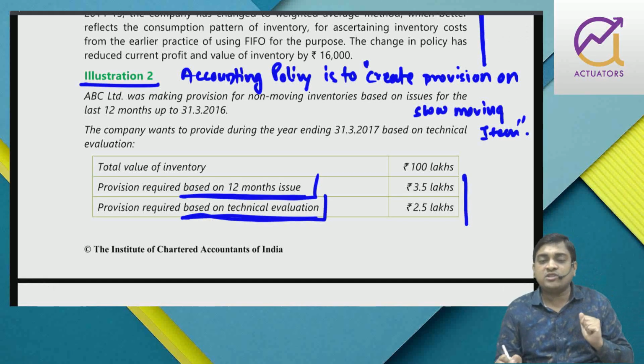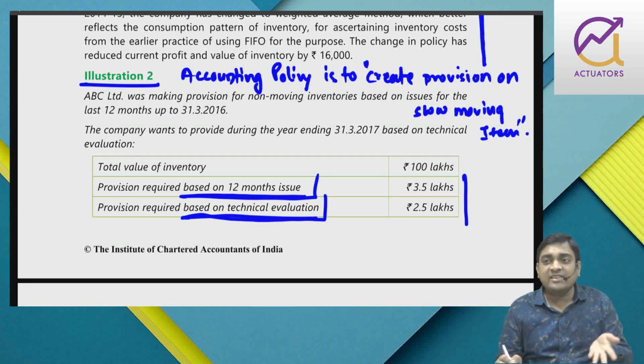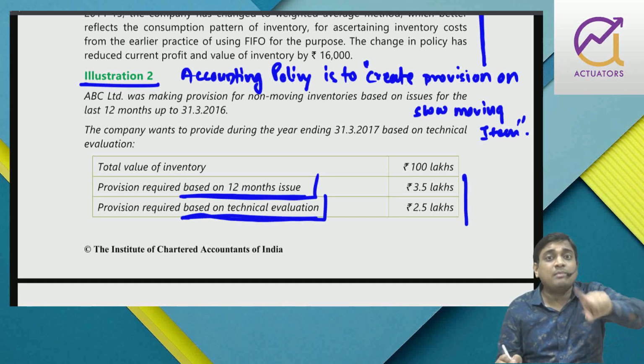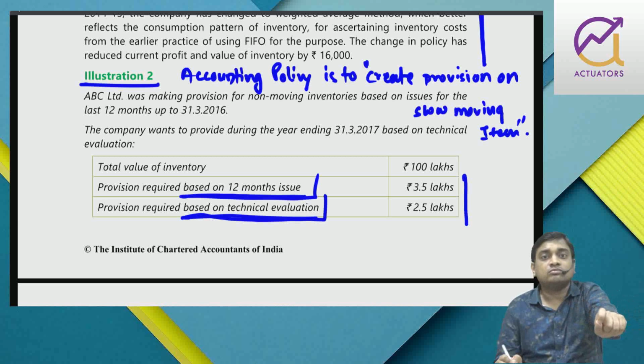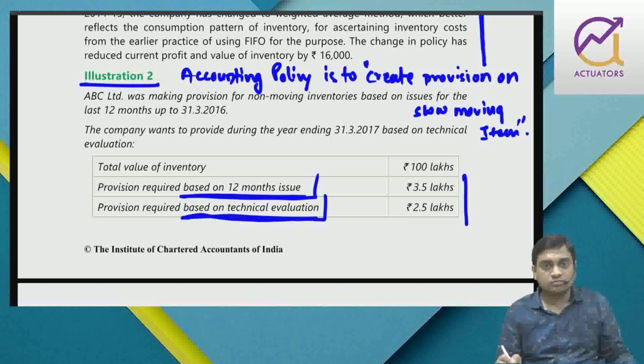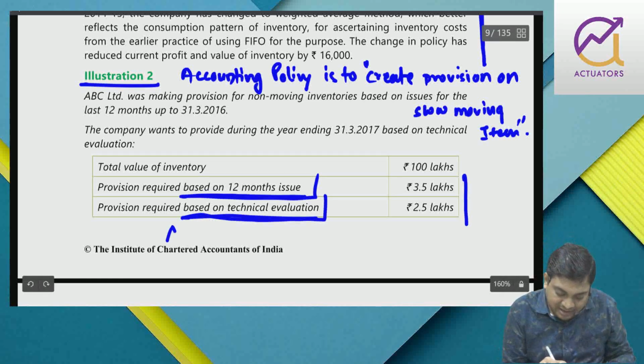I was creating provision for bad debt at the rate of say 5%. Now I have decided to make at the rate of 10%. So there is a rate change. So rate change does not amount to change in accounting policy. It is change in accounting estimate. So this particular case is